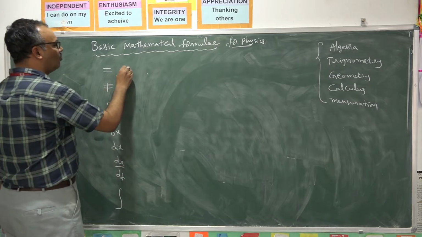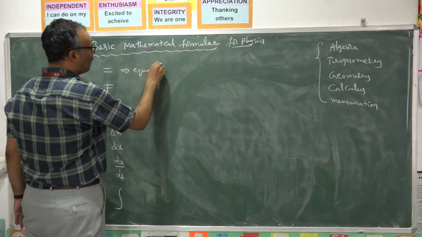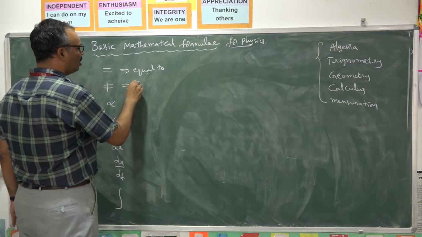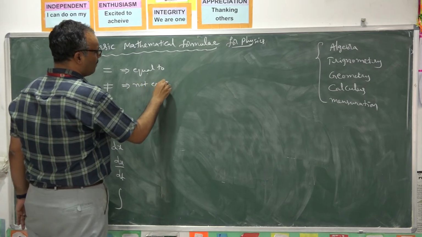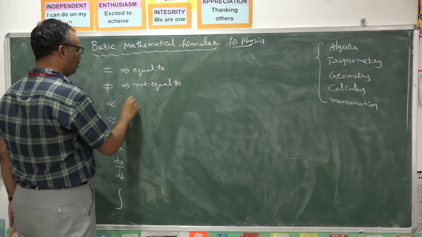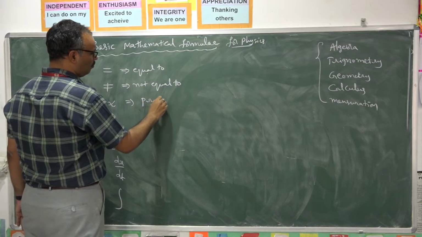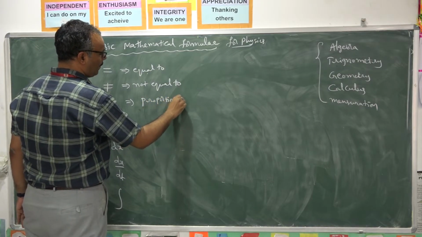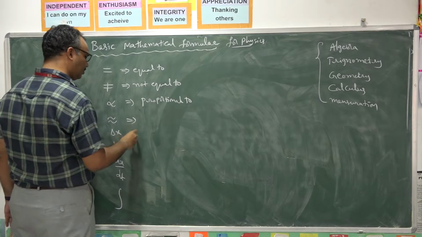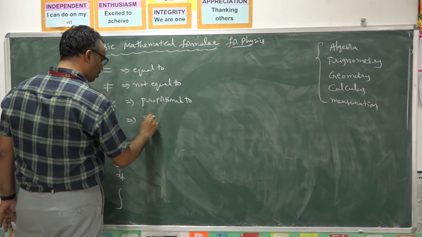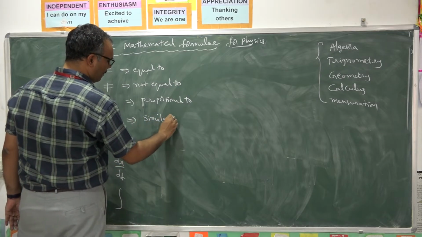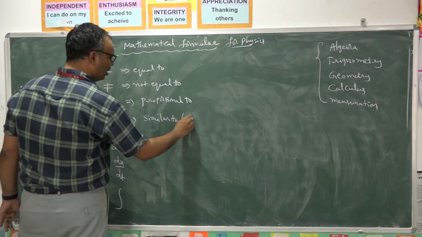What is it? Equal to. Not equal to. Proportional to. Similar to, or nearly equal to.